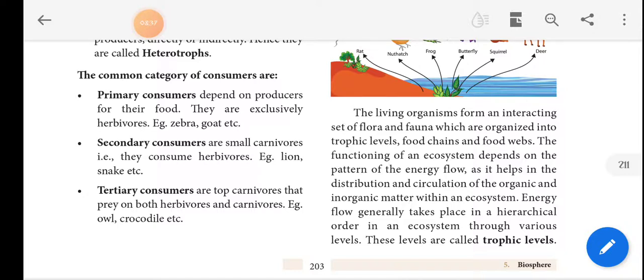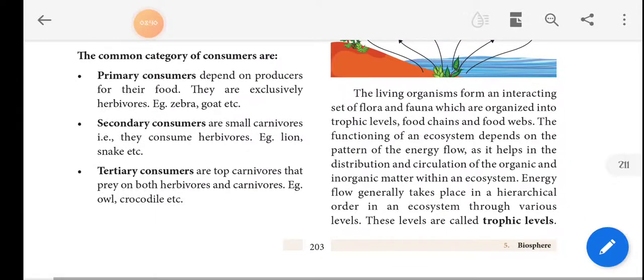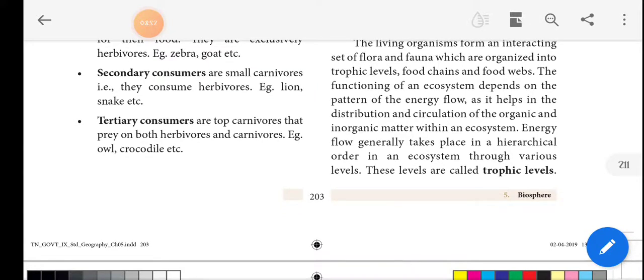The function of an ecosystem depends on the pattern of the energy flow, as it helps in the distribution and circulation of organic and inorganic matter within the ecosystem. Energy flow generally takes place in a hierarchical order in an ecosystem through various levels. These levels are called trophic levels.